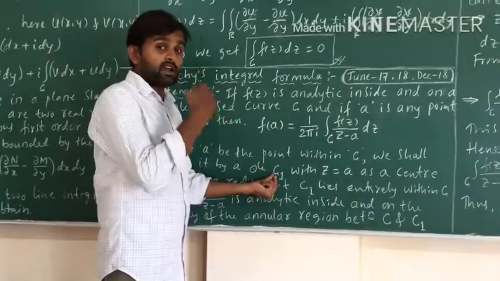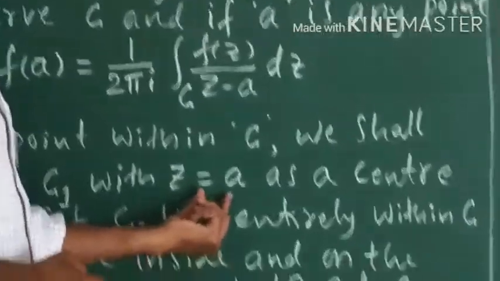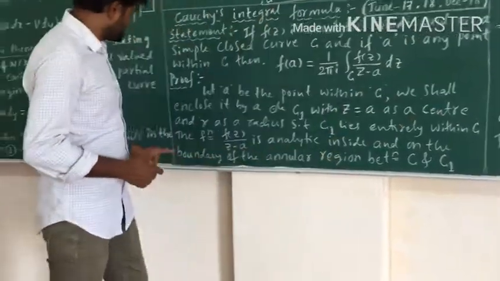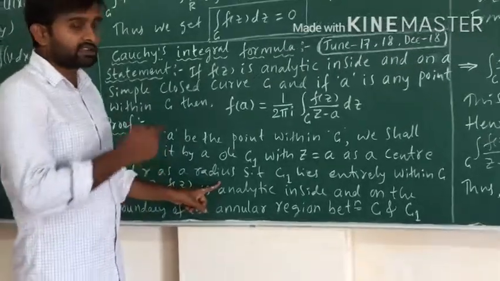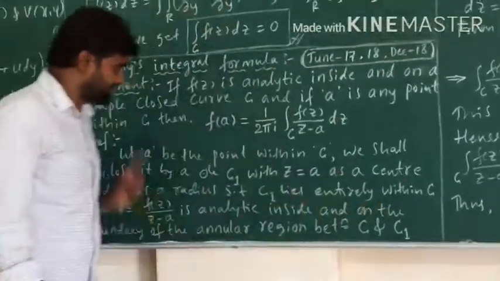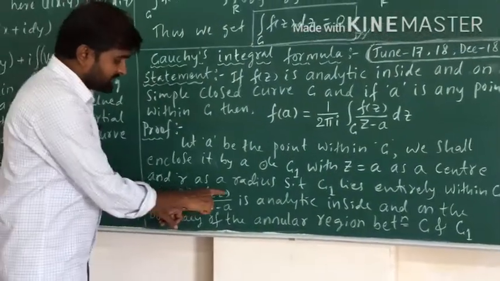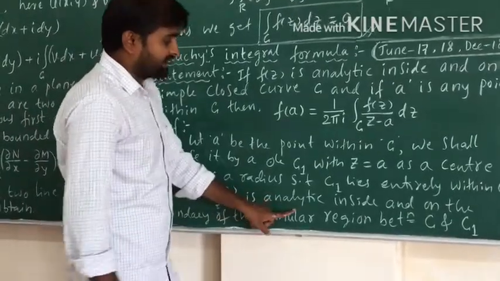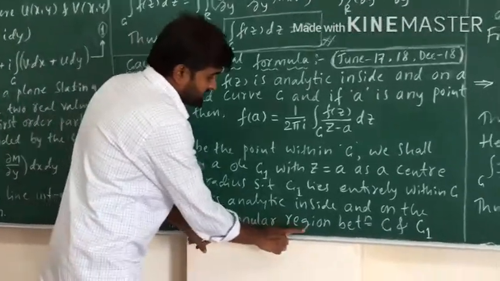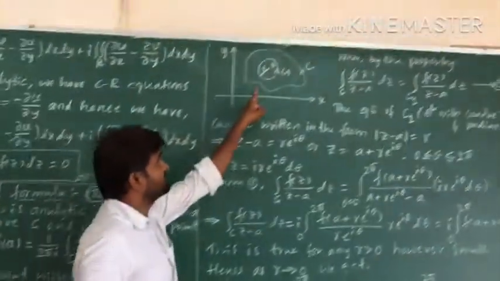I am introducing another circle path C1, with z equal to A as the center and R as the radius, such that C1 lies entirely within C. The function f of z by z minus a is analytic inside and on the boundary of the annular region between C and C1.